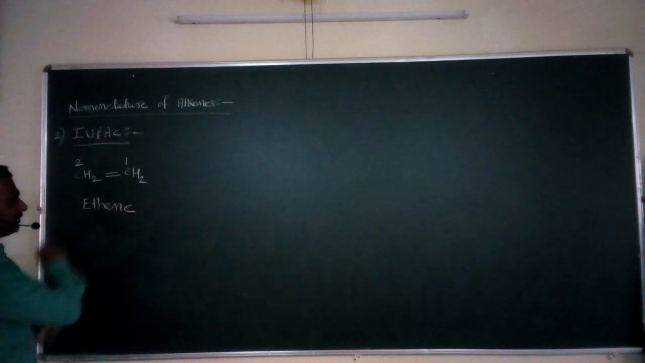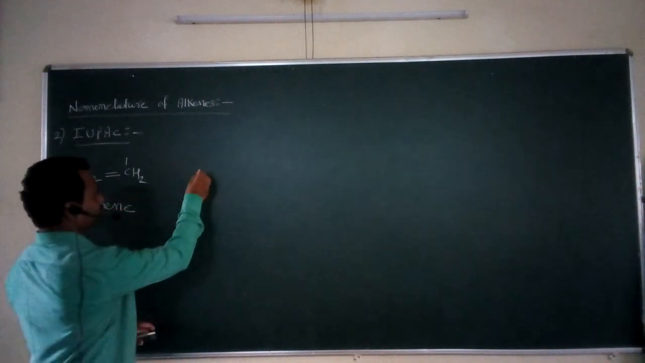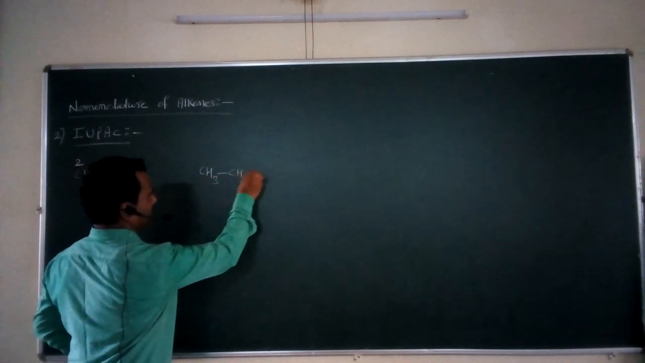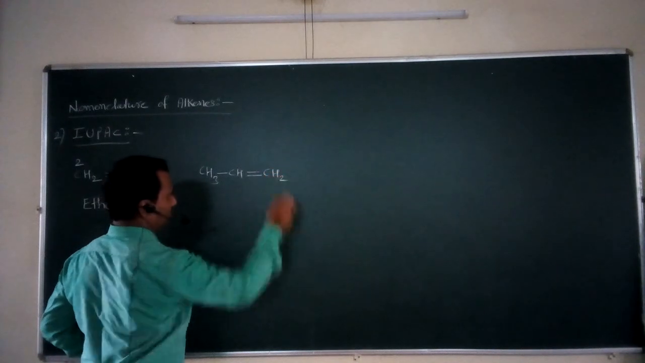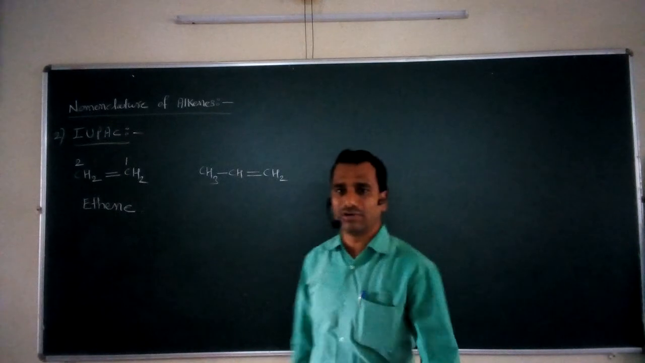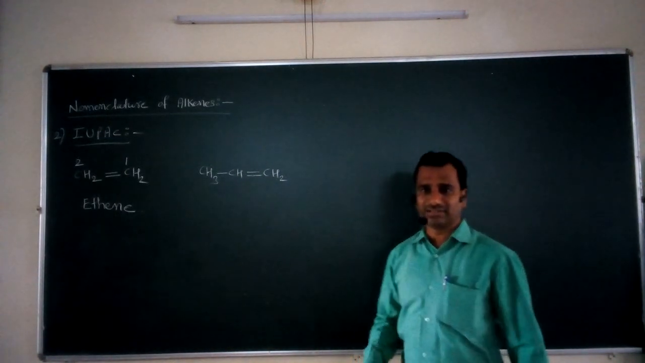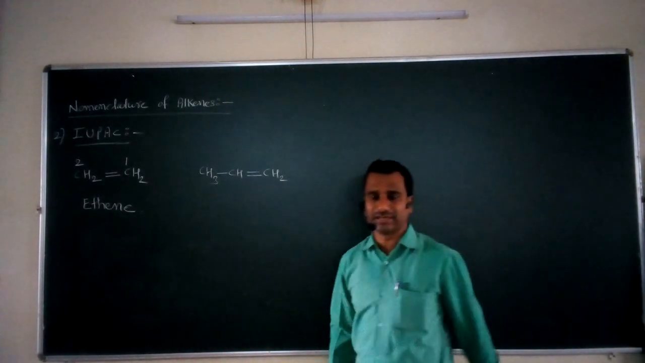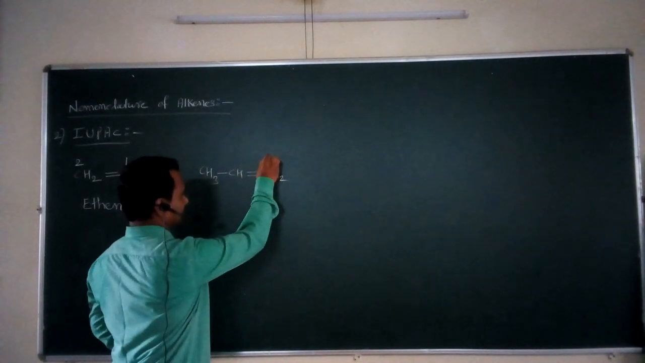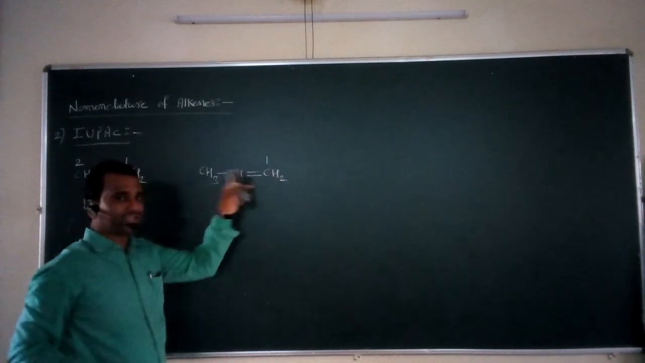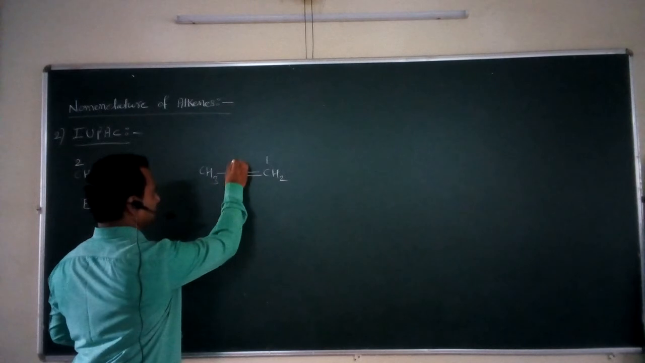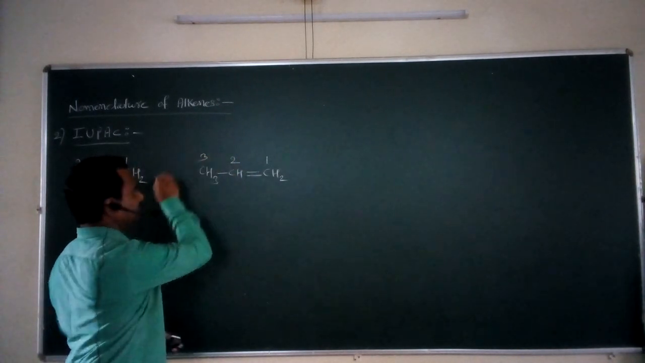Now suppose the next example is CH3 single bond CH double bond CH2. This is the second example, for which we are going to assign the IUPAC nomenclature. Again, select the longest continuous chain. Now give the numbering in such a way that the carbon-carbon double bond gets the lowest possible number. So this is the first, this second, this is the third.